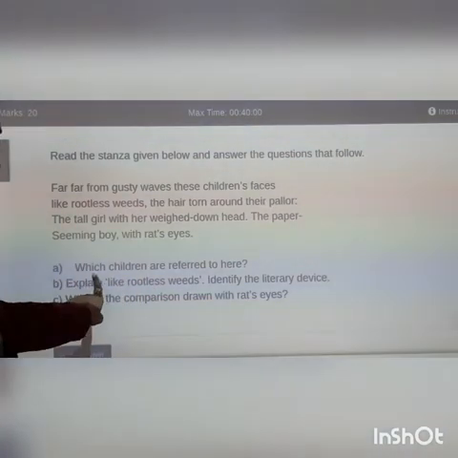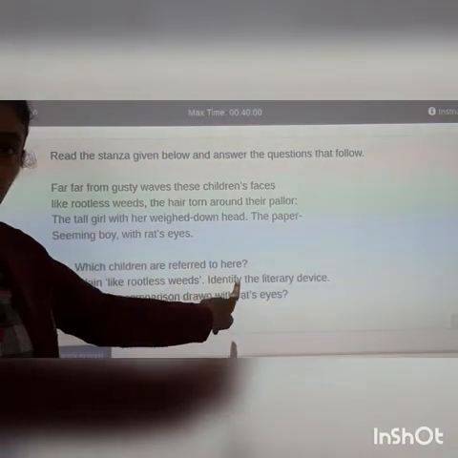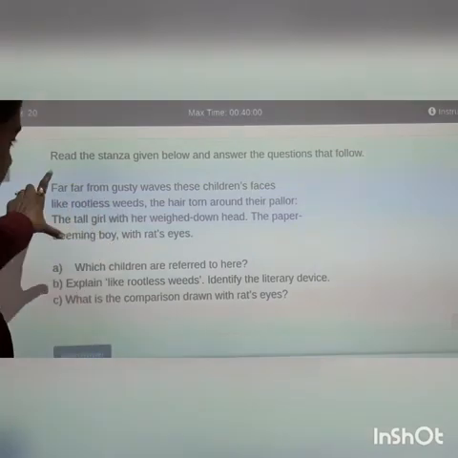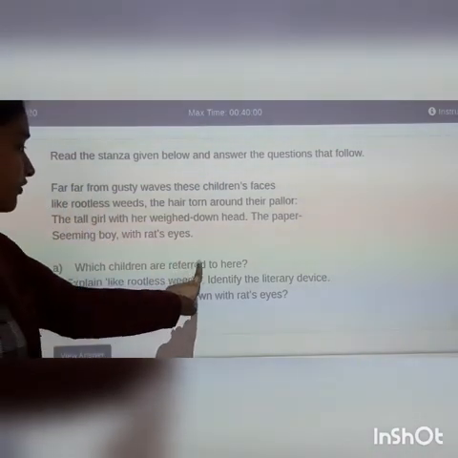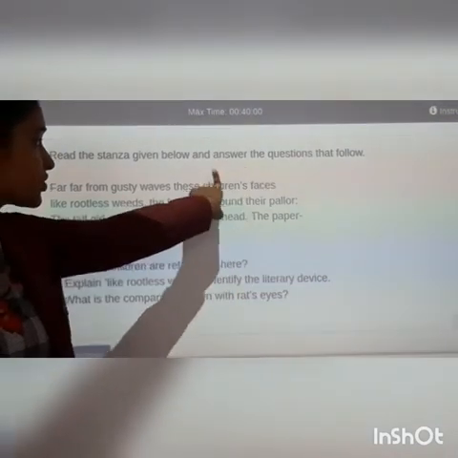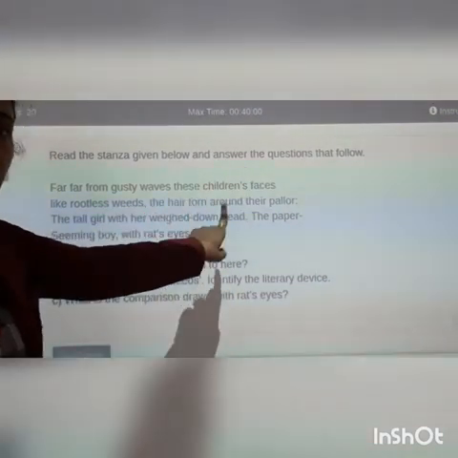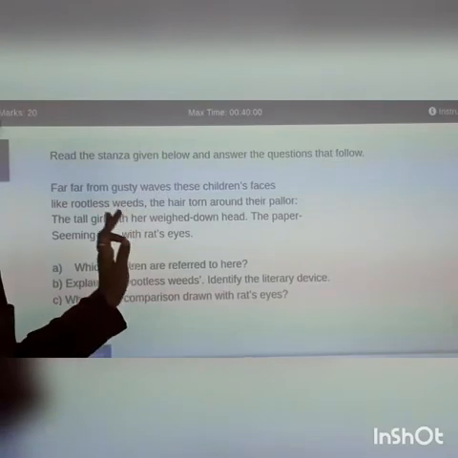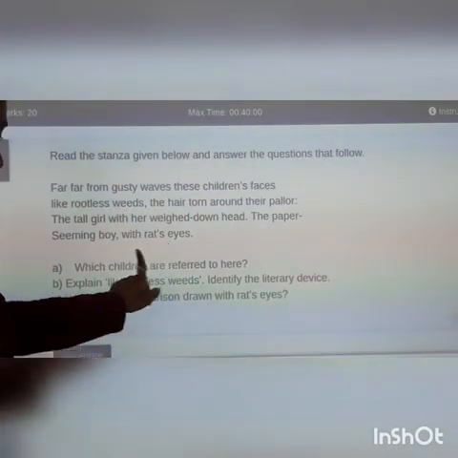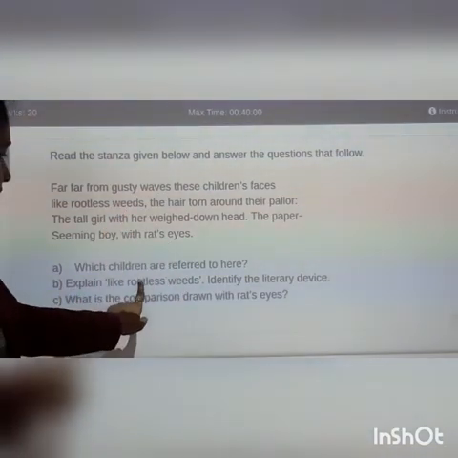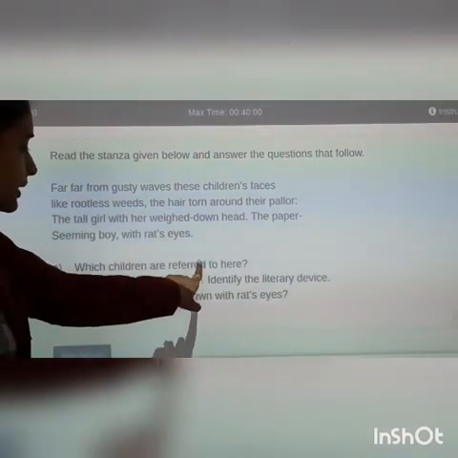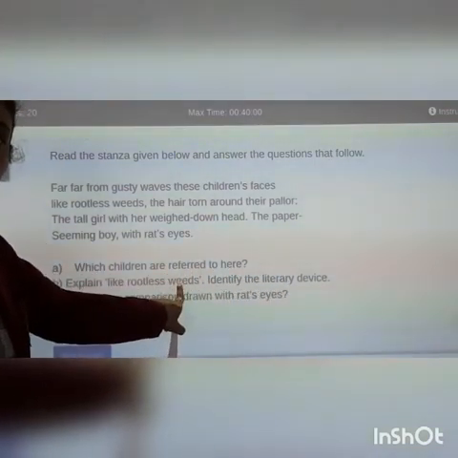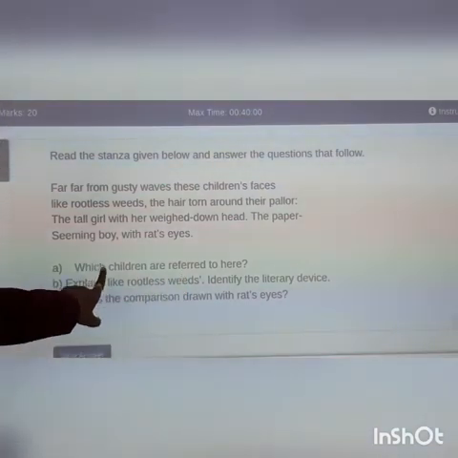Further, which children are referred to here? The very first question which arises from these four lines is, which children are referred to here? These children's faces, these children are the children living in the slum area, right? Explain rootless weeds with literary device. I have already told you what rootless weeds are. Weeds are unwanted plants.